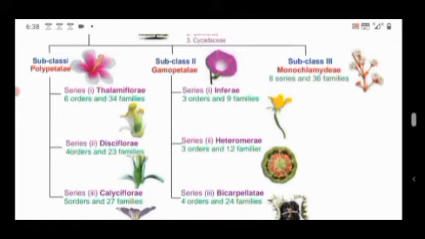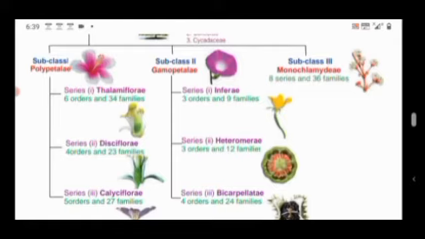It is further divided into 3 series: Series 1 Thalamiflorae, Series 2 Disciflorae, Series 3 Calyciflorae. First, Series 1 Thalamiflorae. In Thalamiflorae, the plants have flowers with a dome or conical shaped thalamus. The thalamus is the flower base for the insertion of floral whorls.